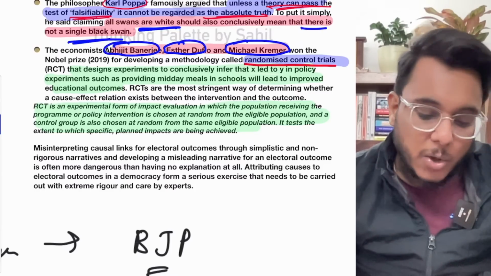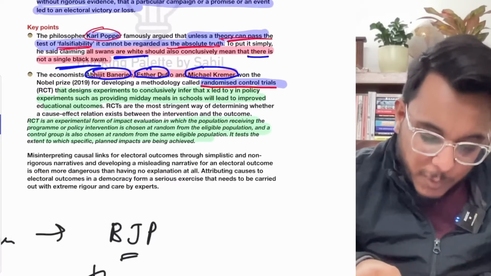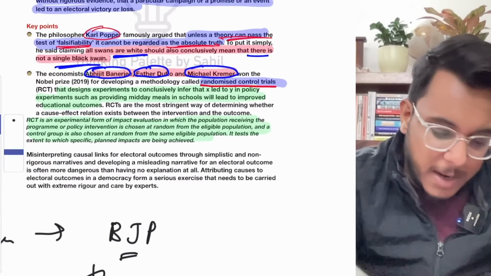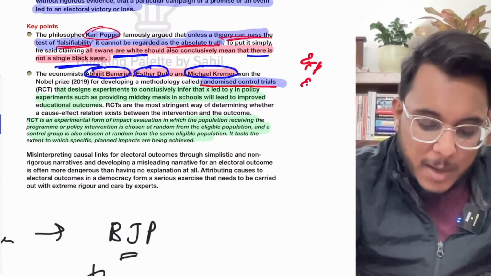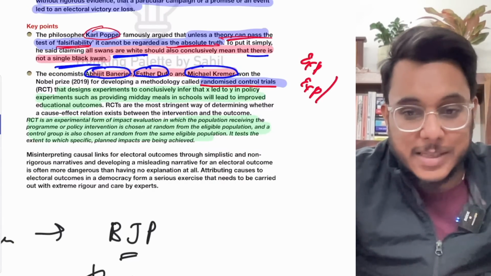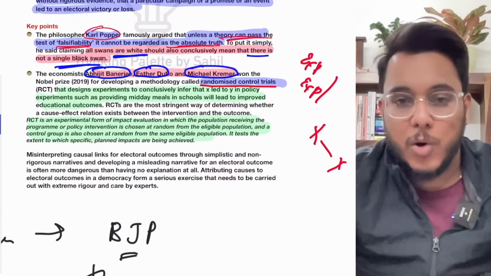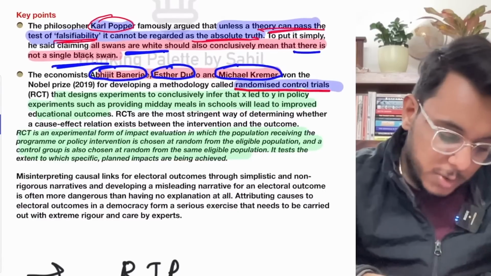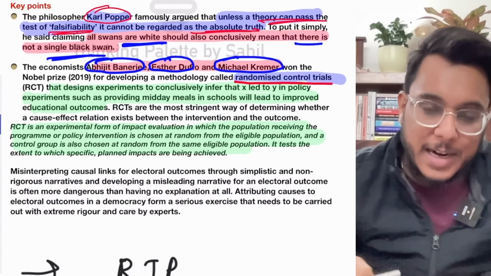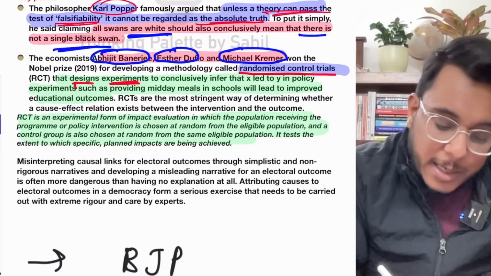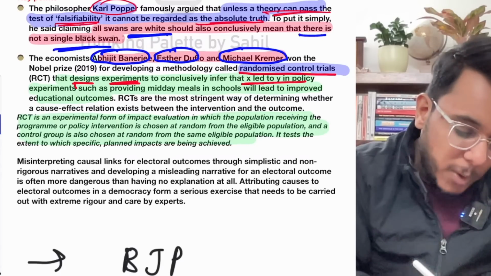They have prepared many experiments on whose basis they can predict whether X led to Y or not. So they have prepared randomized control trials, which design experiments to conclusively infer that X led to Y in policy experiments.